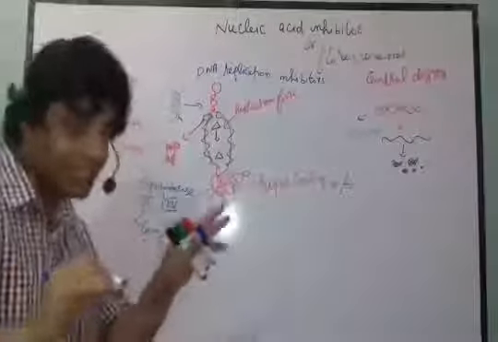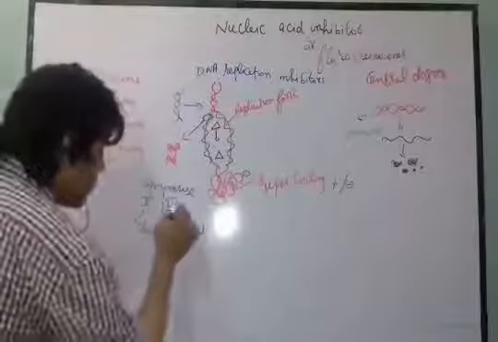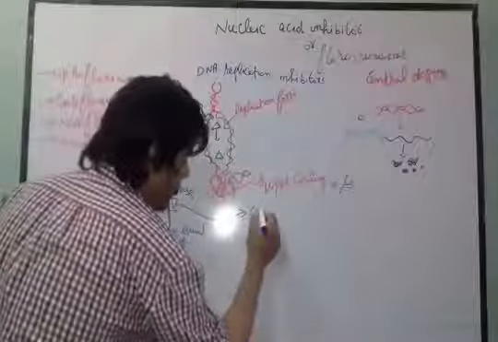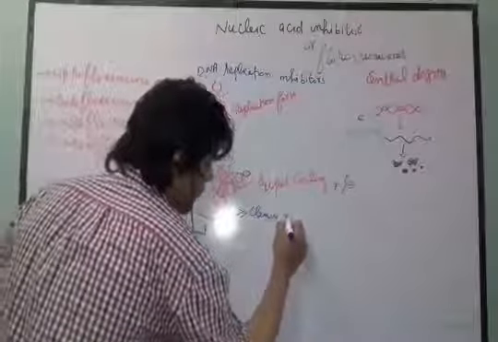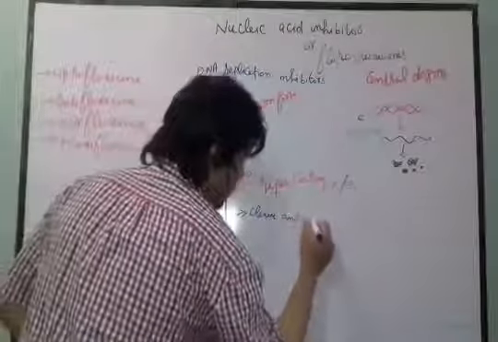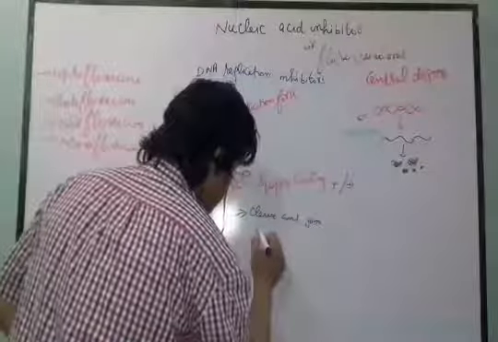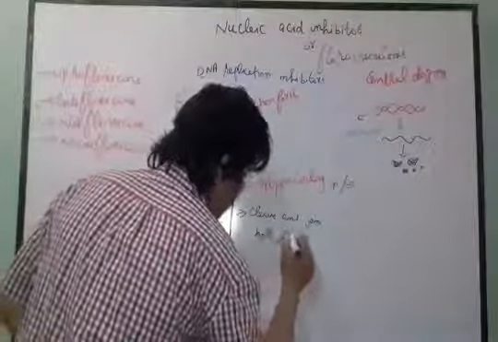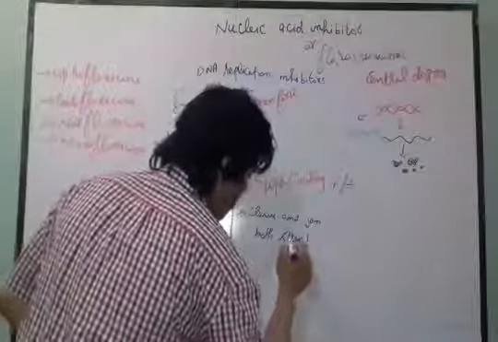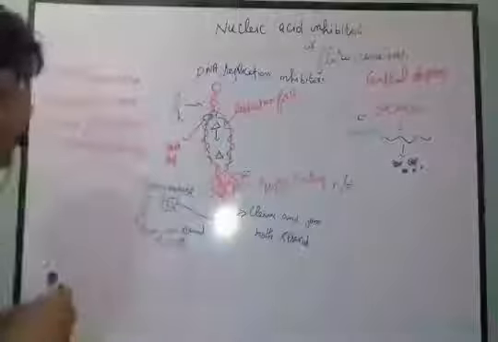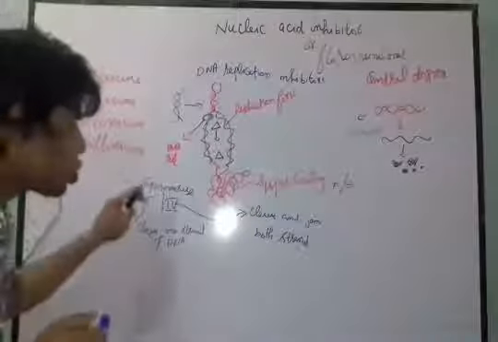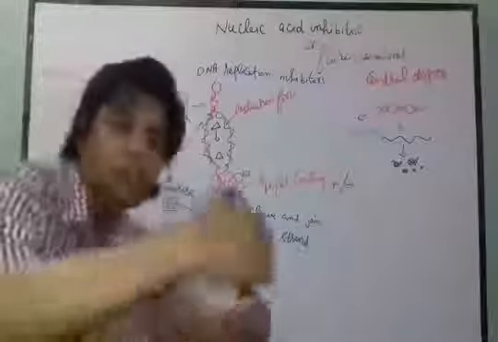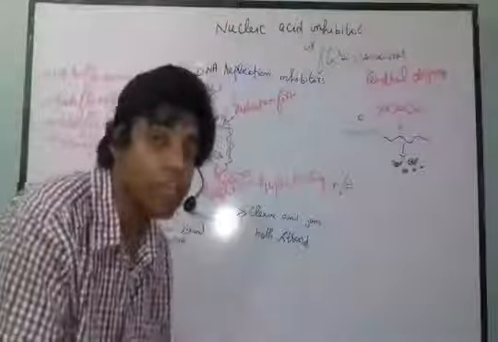Topoisomerase 2 cleaves one strand of the DNA, and this topoisomerase 4 cleaves and joins both the strands. What does it mean? It means that the main function of this topoisomerase is to release the tension. So how does it release the tension?